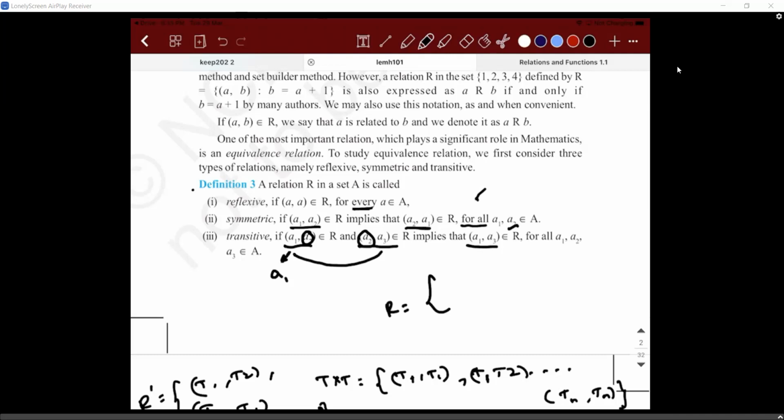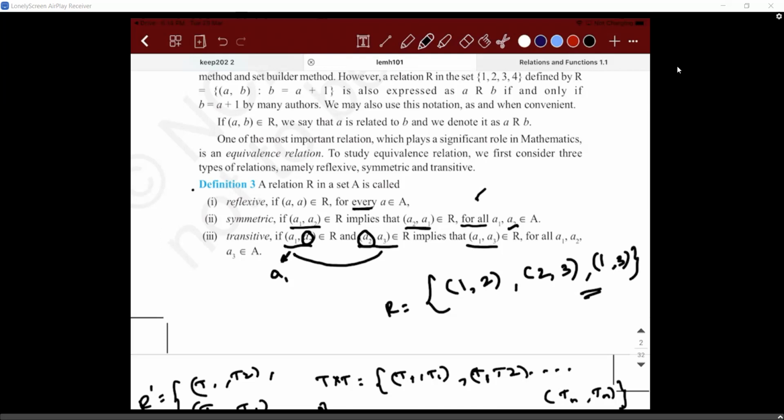You have (1, 2) already existing, and (2, 3) already existing. For it to become a transitive relation, what should also be present? If (1, 3) is there, then you can conclude that it is a transitive relation. That is what the definition says.